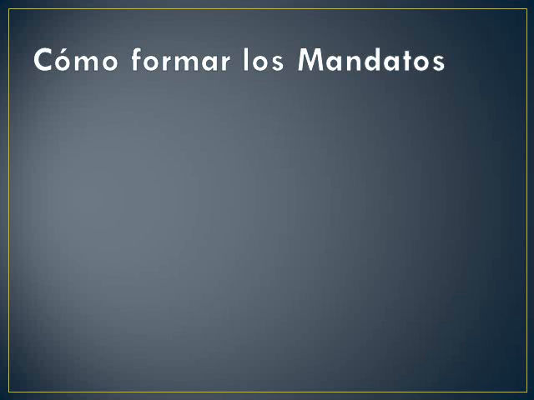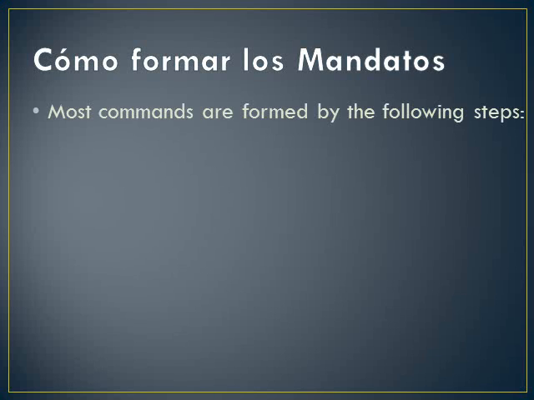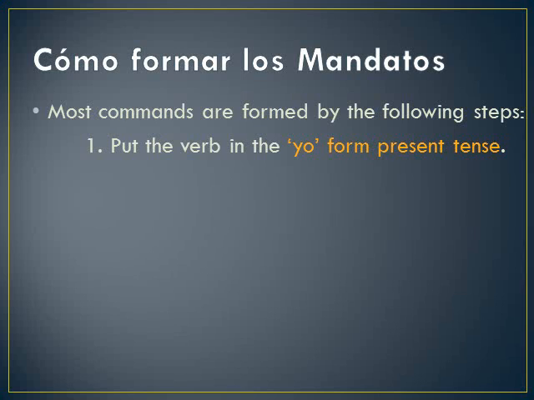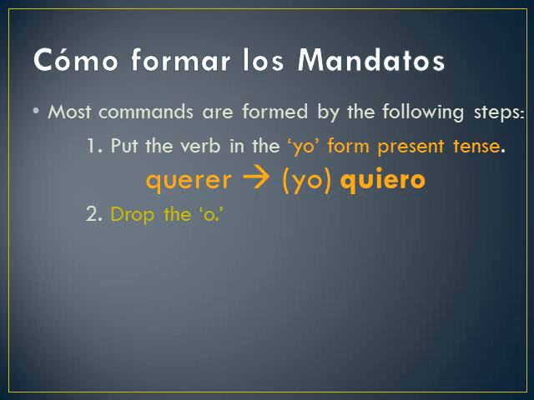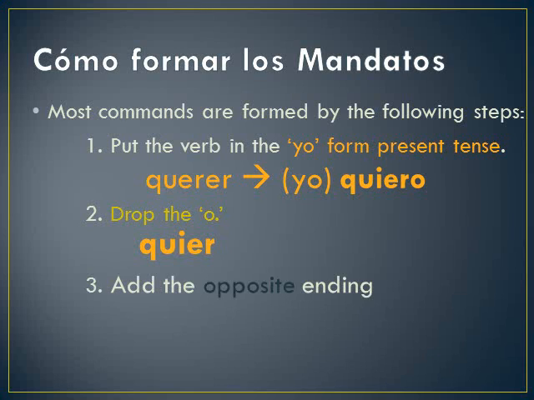Most commands are formed by the following three steps. You're going to put the verb in the yo form in the present tense. So the verb quiere, for example, the yo form is quiero, it's a stem changer. The second step is to drop the o. So we have quiero here, I take off the o, that's what's left. Then we're going to add the opposite ending. Since querer is an ER verb, we're actually going to add an a, or an as, or an an, or an amos. I'm going to show you what the endings are on the next slide.